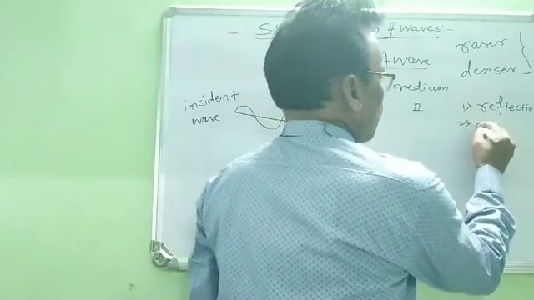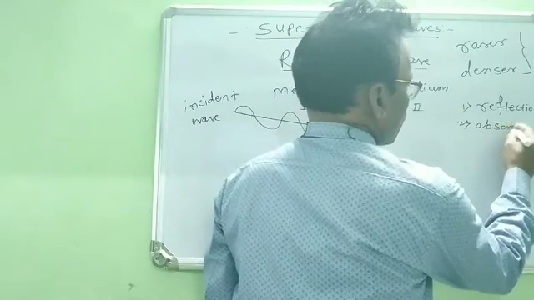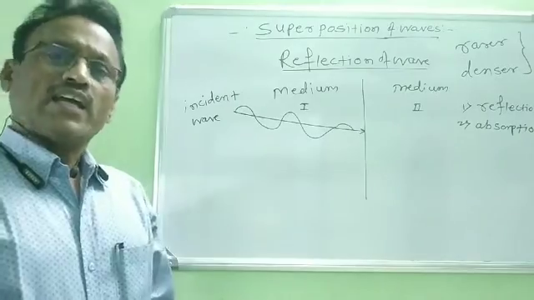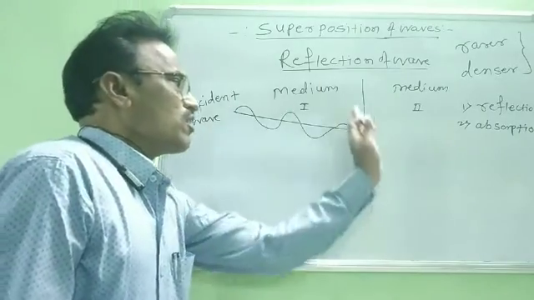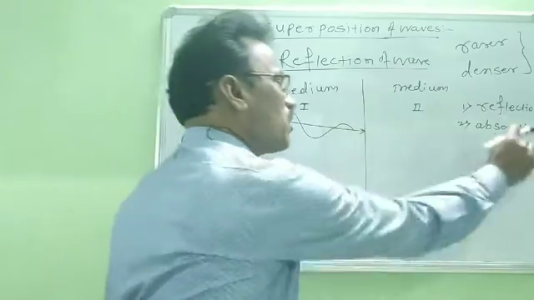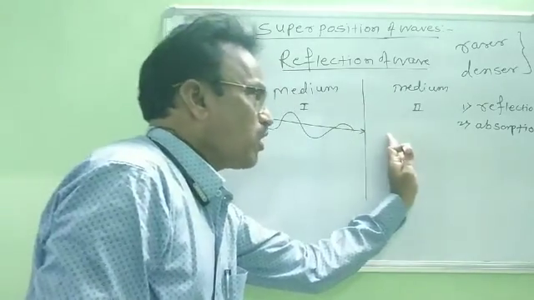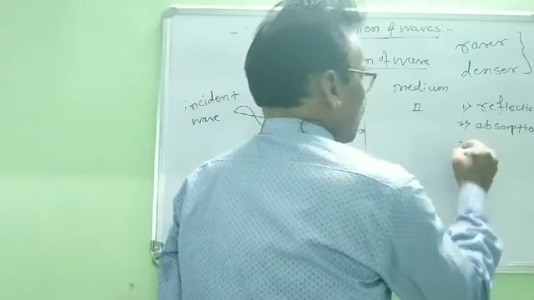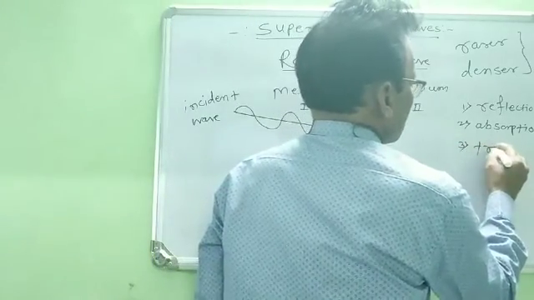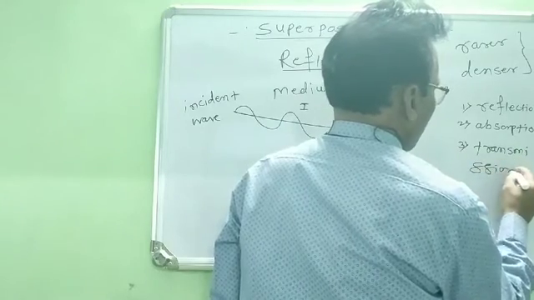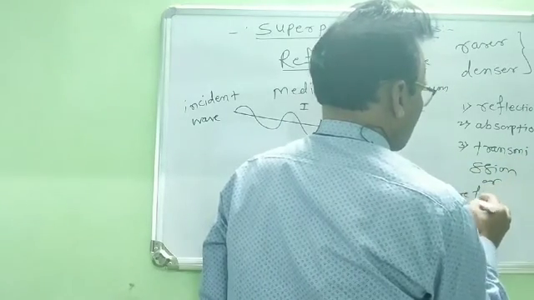Second is absorption. And third, some remaining part of this wave can be transmitted from this boundary to the second medium. Third is transmission or refraction.